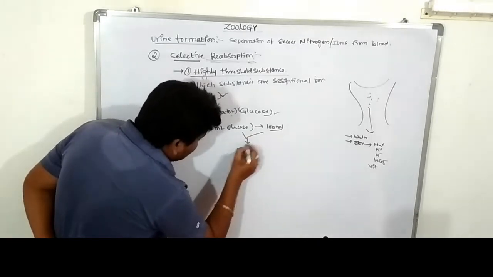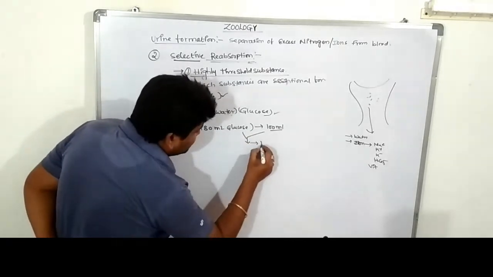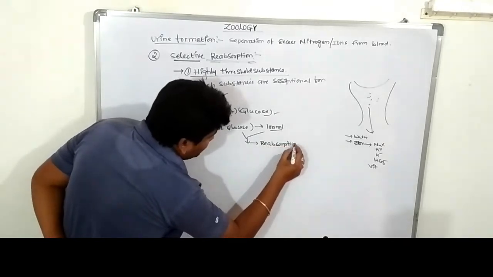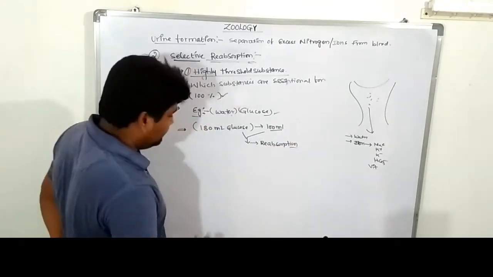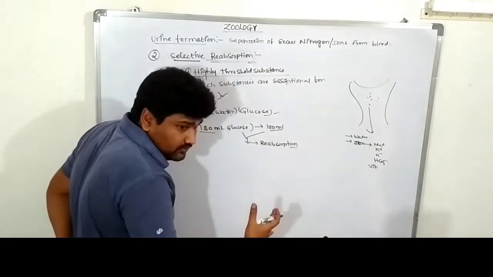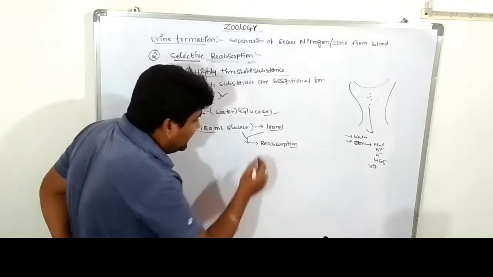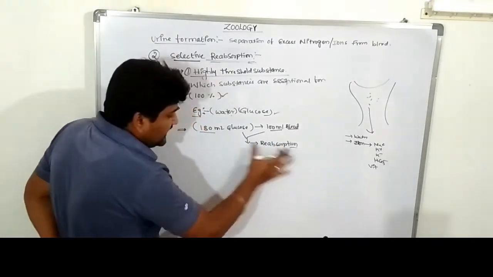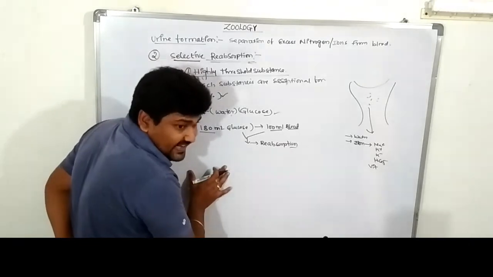Yes, it is sufficient for the reabsorption process. So how much? 180 mg of glucose in 100 ml of blood. So that is easy to quickly reabsorb.